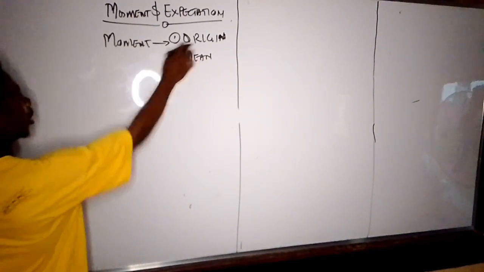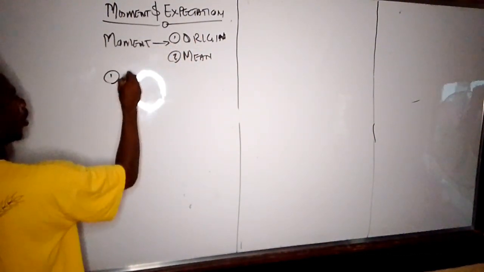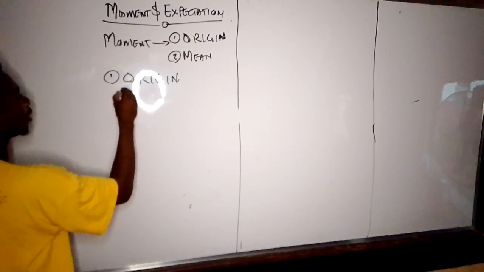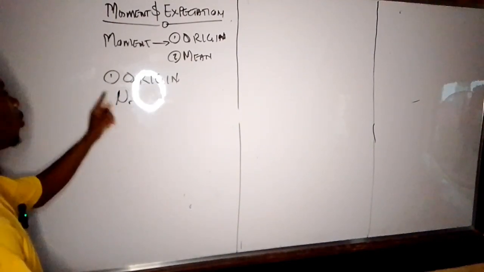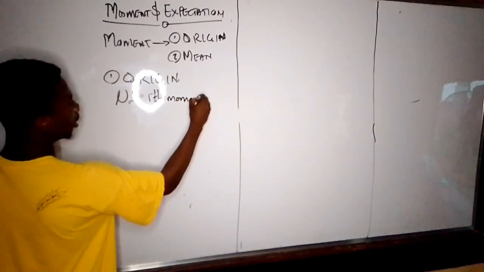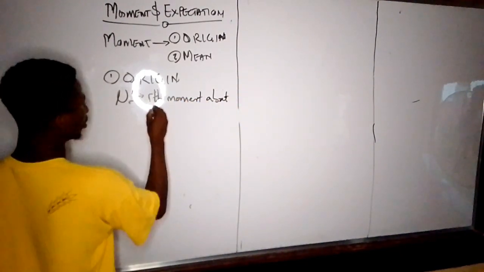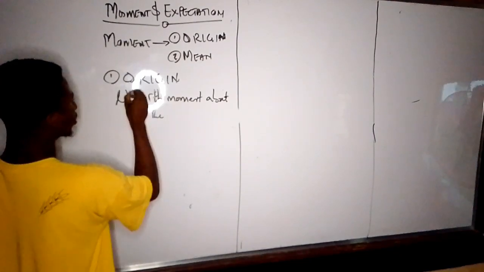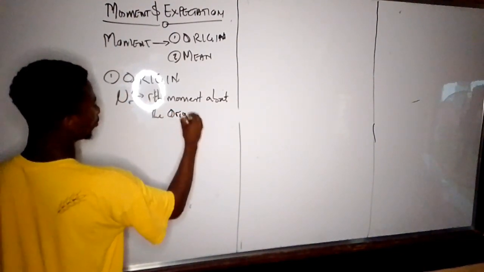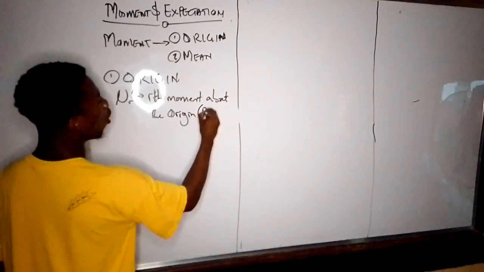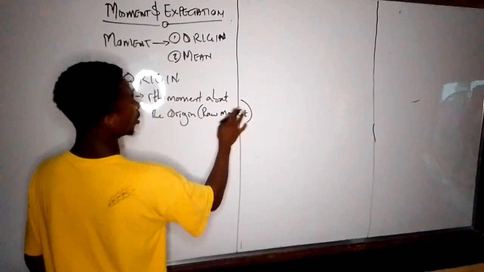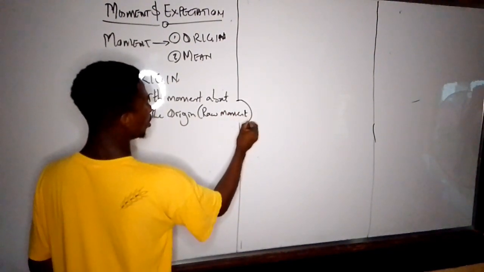Let's start with moment about origin. Moment about origin, we denote as mu r prime, and this is called the raw moment about the origin.